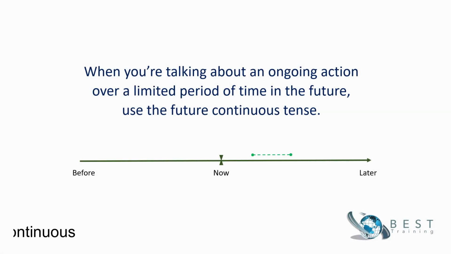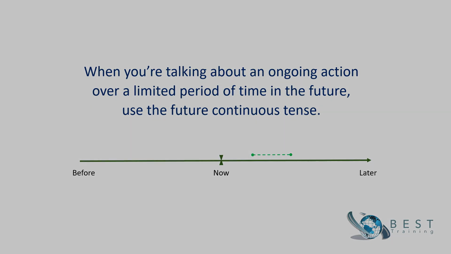We use the future continuous to talk about a future event or activity that will progress at a particular point of time in the future. That's why we call it an ongoing future action over a limited period. Keep in mind this information and let's study some examples.